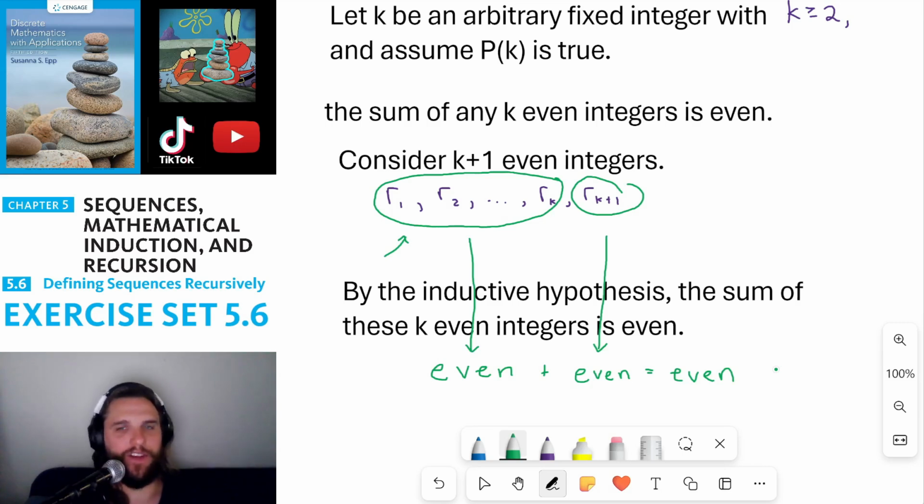And so by mathematical induction, P of n is true for all integers n greater than or equal to 2.